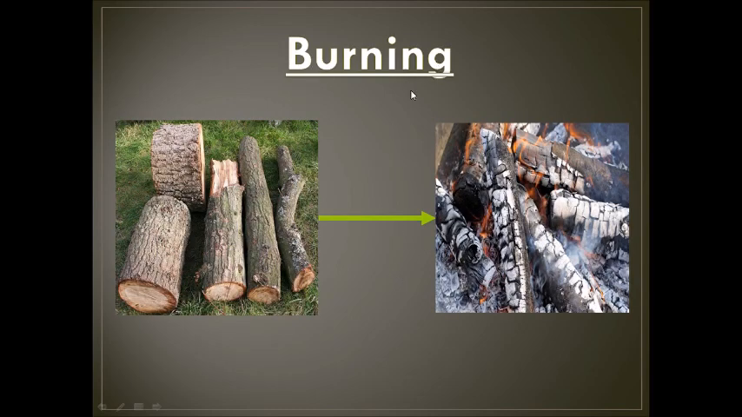Burning. When we burn wood, it changes into ash. Ash is a new matter. It's different than the wood. It's completely different. So when we burn something, it changes completely and becomes a new kind of matter. That's why burning is a chemical change. We started with wood and we ended up with ash, two different materials.